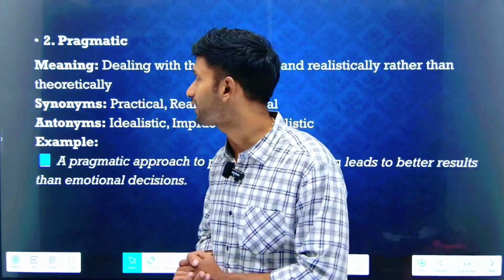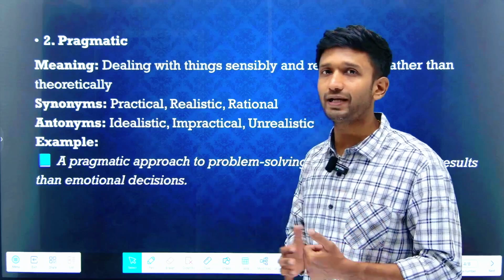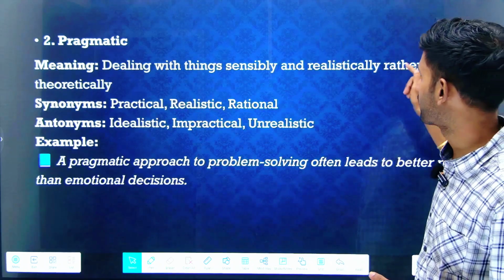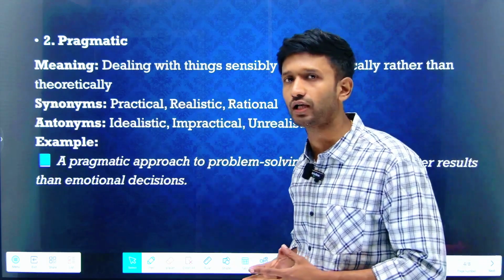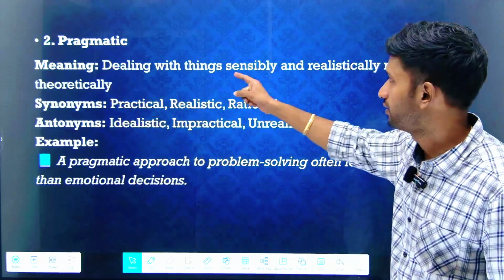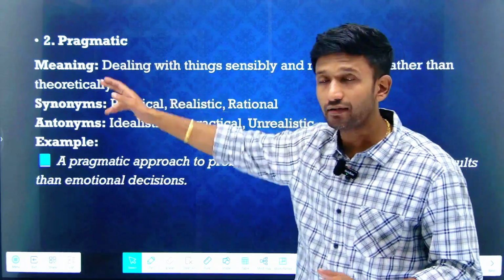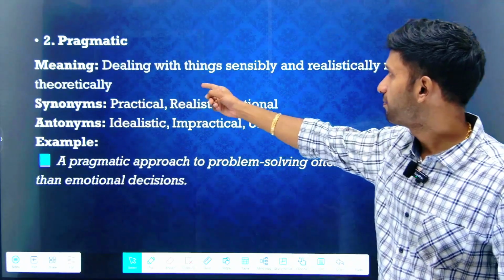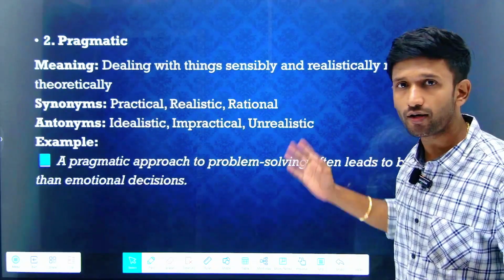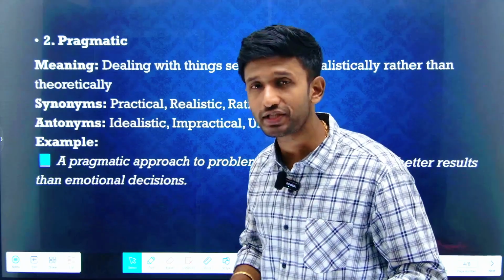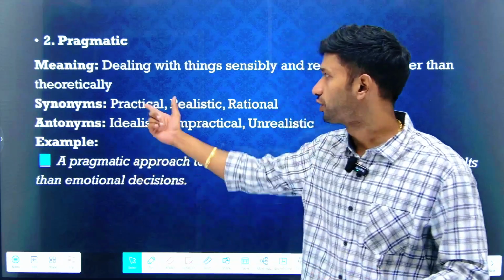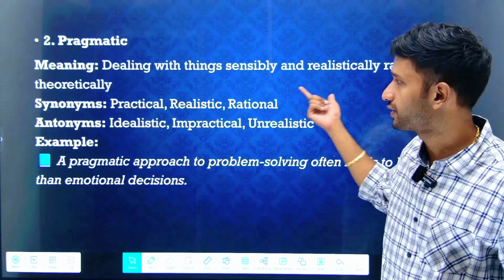Now let's move on to the next word, pragmatic. What does pragmatic mean? Its meaning is dealing with things sensibly and realistically rather than theoretically. Whatever is your practical approach in the real world, the way we apply it is called pragmatic. Synonyms are practical, realistic or rational, where you apply proper logic which actually makes sense. So that approach could be called pragmatic, practical, realistic or rational.